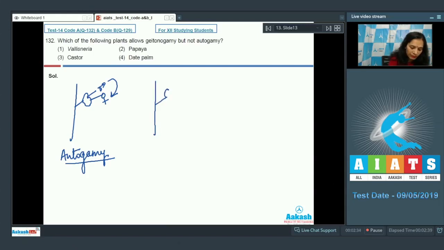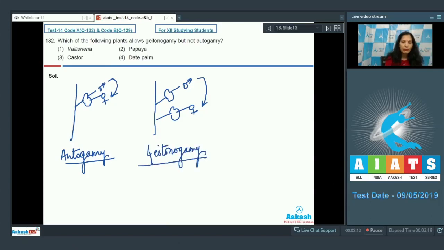What is geitonogamy? Geitonogamy is the condition when the flowers are unisexual, means this is the male flower and this is the female flower on the same plant. Then the transfer of pollen grains from one flower to the stigma of another flower of the same plant is called geitonogamy. In this condition, the plant should be monoecious with unisexual flowers.